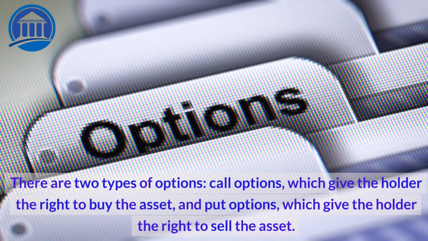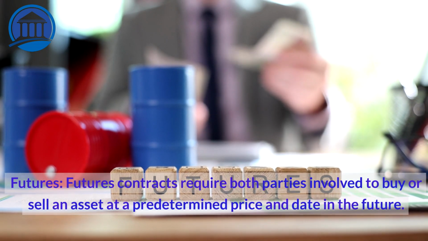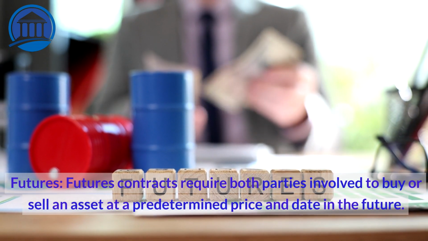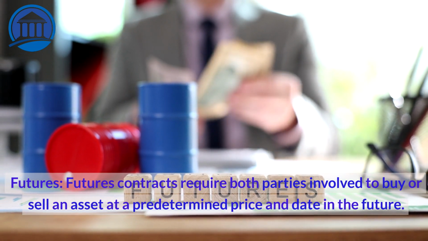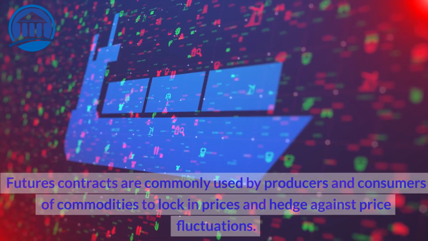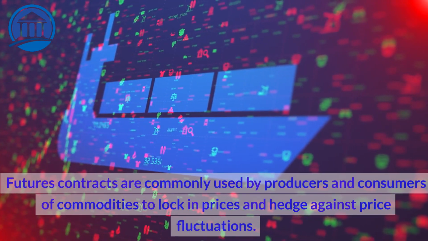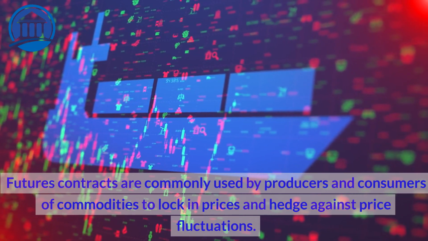There are two types of options: call options, which give the holder the right to buy the asset, and put options, which give the holder the right to sell the asset. Futures. Futures contracts require both parties involved to buy or sell an asset at a predetermined price and date in the future. These contracts are standardized and traded on exchanges. Futures contracts are commonly used by producers and consumers of commodities to lock in prices and hedge against price fluctuations.